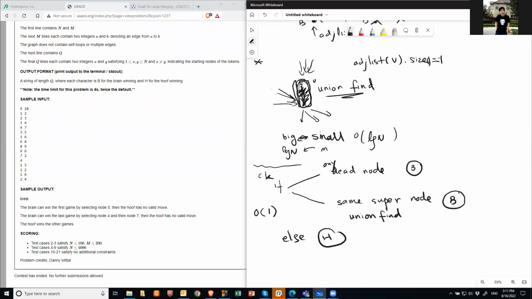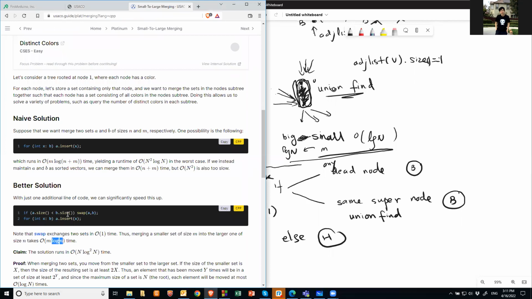So if this node's out edge is only 1, then you can union those together. Then for the incoming nodes of this, you merge into 1 by doing the small to large merge, right? So that reduces your complexity. Basically, it's just 2 lines of code.